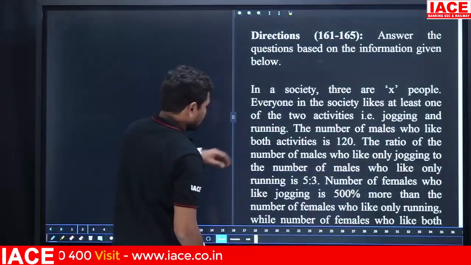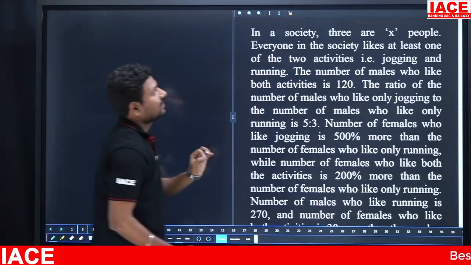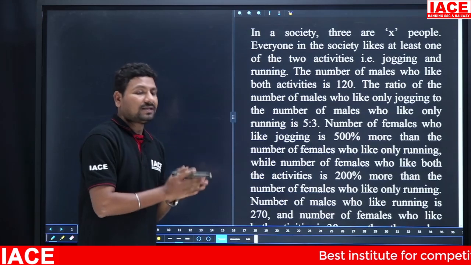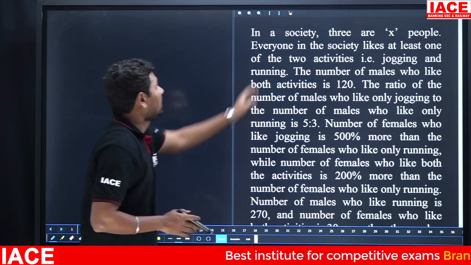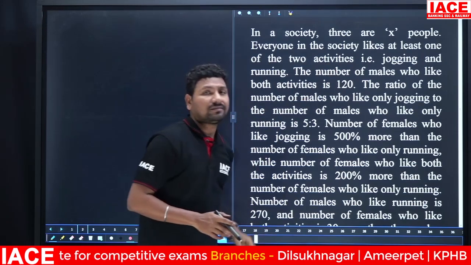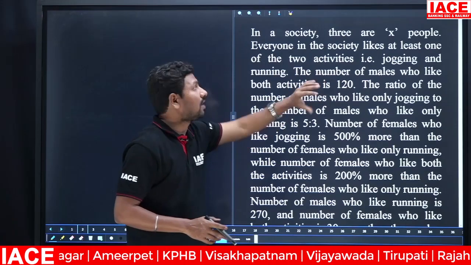Based on this value, we have to solve the question. In a society, there are X people. The X people belong to males and females in total. And everyone in the society likes at least one of the two activities: jogging and running. Sorry, jogging and running.